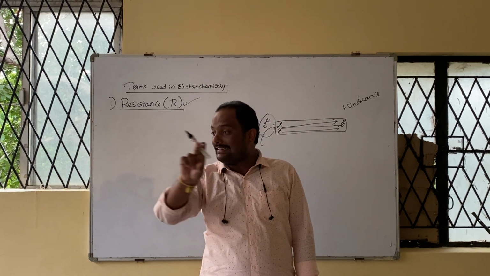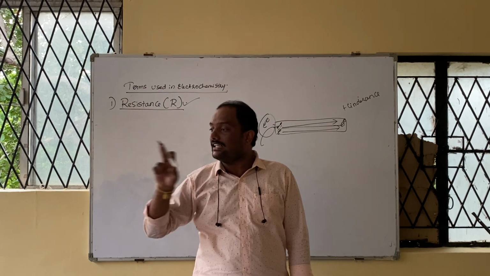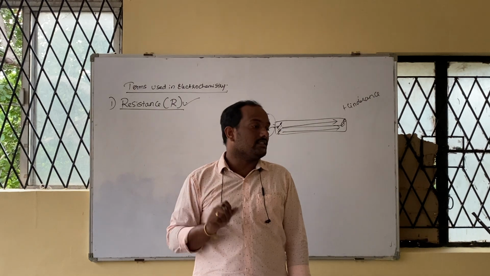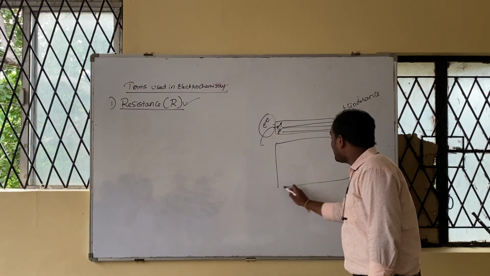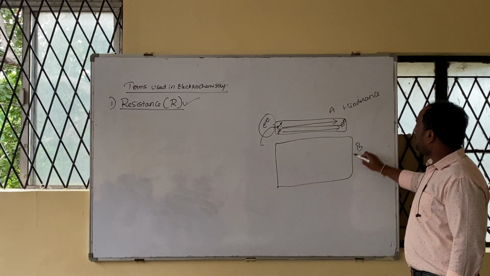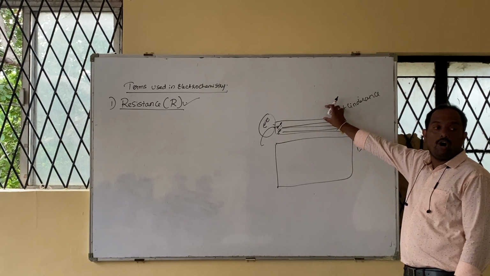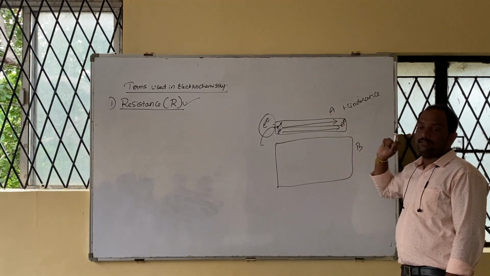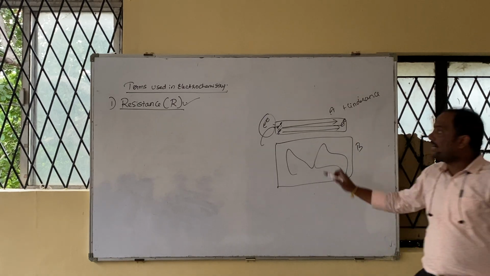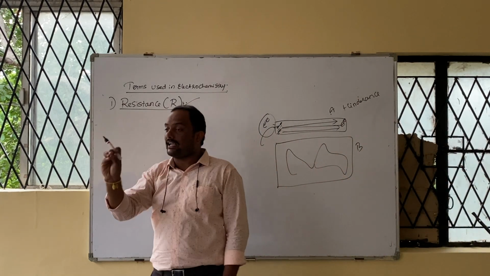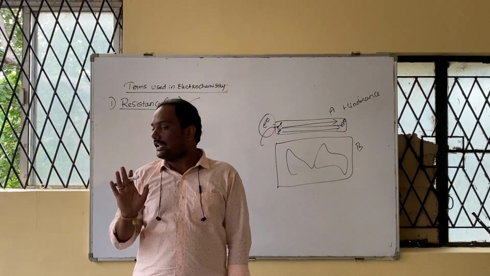I hope you know this. Am I right? As length increases, resistance will also increase. But as the surface area increases, resistance will decrease. Here, resistance is maximum, or in this case, resistance is maximum. This is A, this is B. Where is this maximum? A. Why? Because surface area is very small, but here surface area is big. Here electron can move here and there more easily. Then can I define resistance is nothing but obstacle to the flow of electric charge or hindrance to the flow of electric charge? Can I define or no?